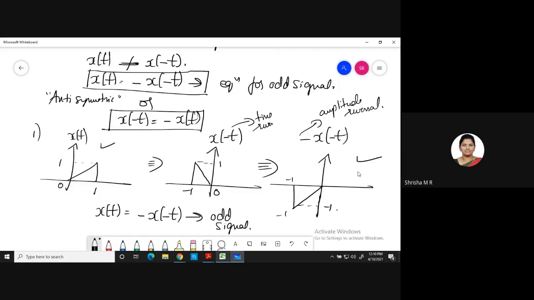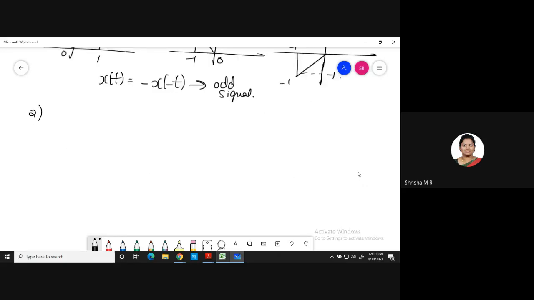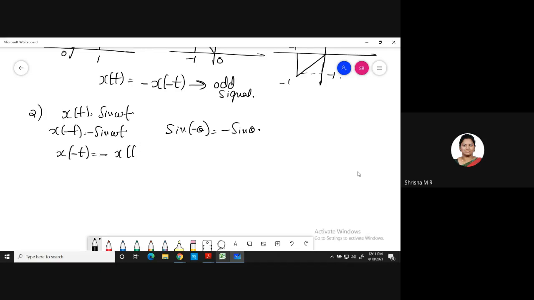And I'll give you one more example. You can consider x of t equal to sine omega t. Because what is sine of minus theta? It is minus sine theta. Correct? So x of minus t is equal to minus sine omega t, so x of minus t is equal to minus x of t. This is one example of an odd signal. The best example of an odd signal is sine theta, and the best example of an even signal is cos theta. Is it clear, everyone? Odd signal and even signal?